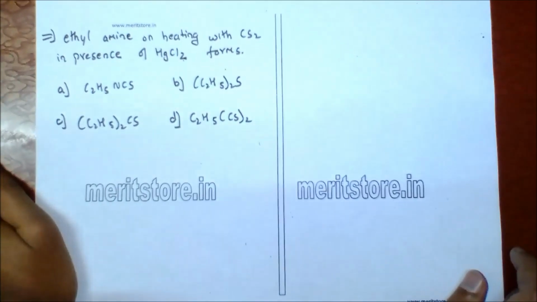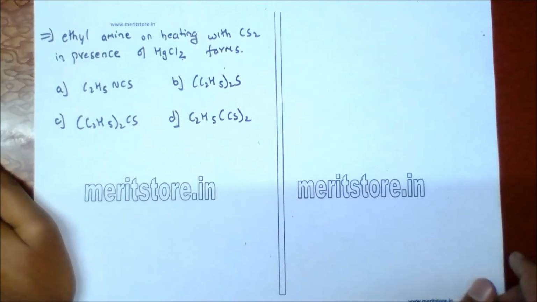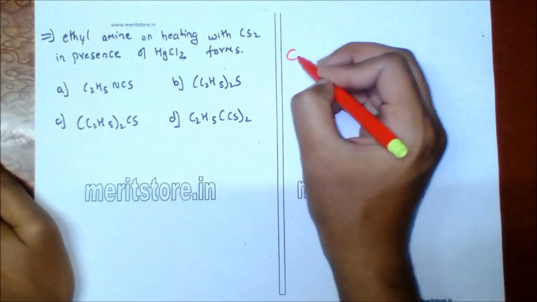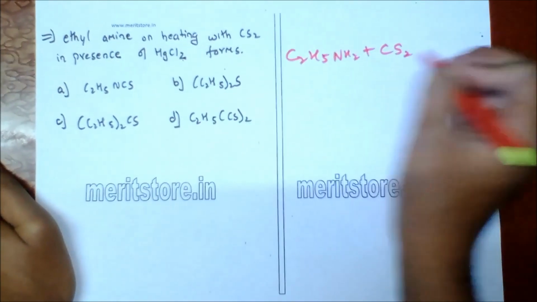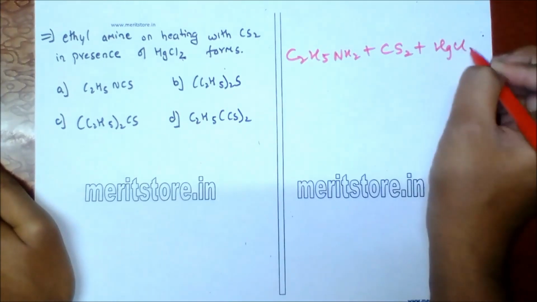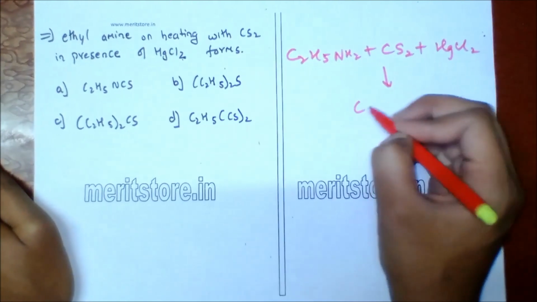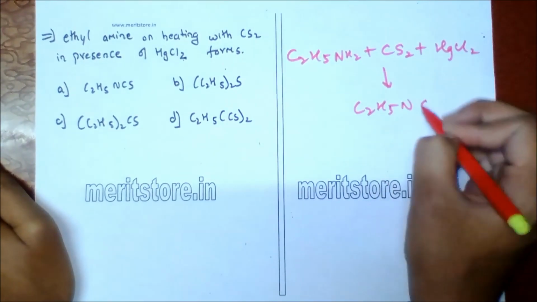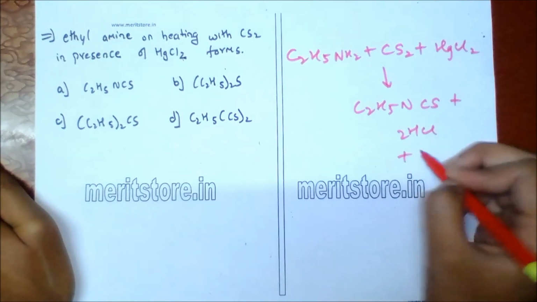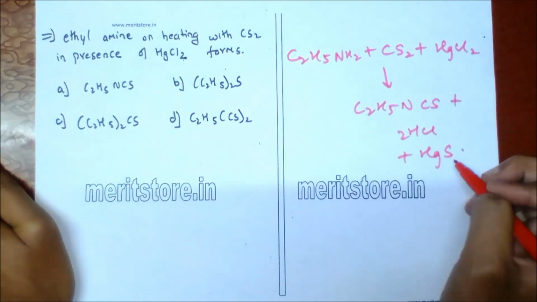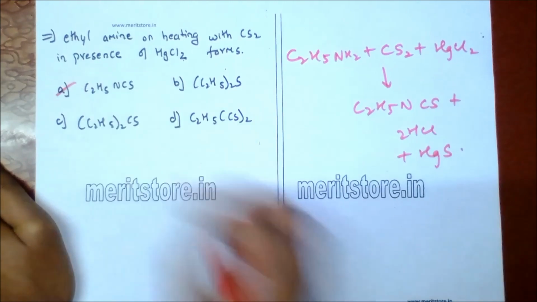Ethylamine on heating with CS2 in the presence of HgCl2 forms... So when ethylamine, which is a primary amine, reacts with carbon disulfide in the presence of HgCl2, it gives C2H5NCS plus HCl plus mercuric sulfide. So option A is the correct answer.